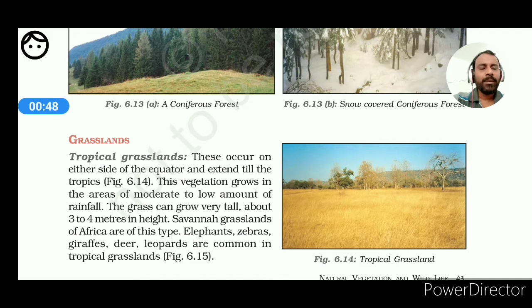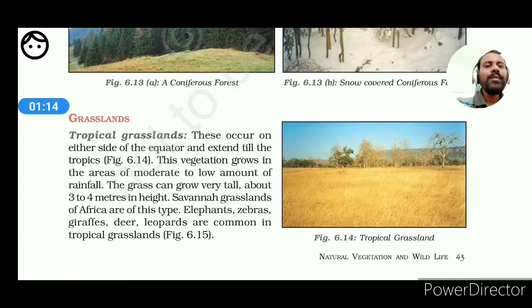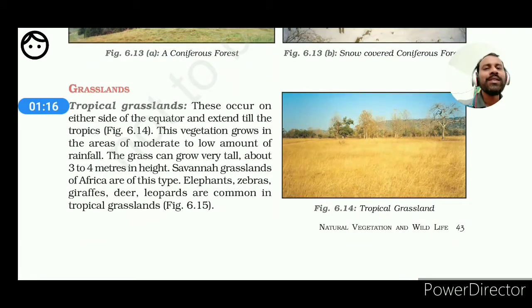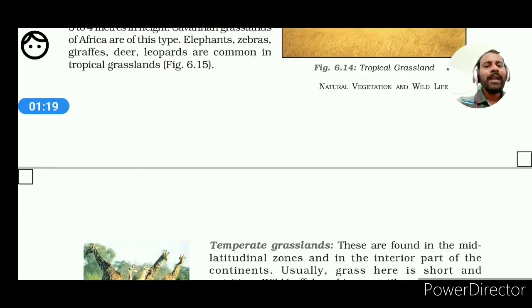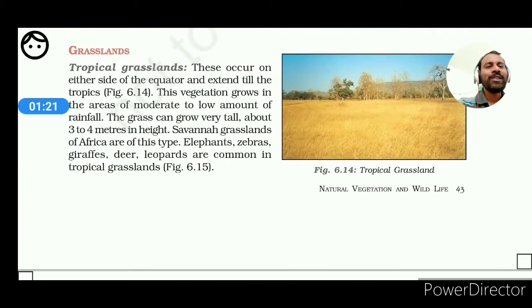Grasslands are comparatively inferior quality natural vegetation. They are mainly found where comparatively less precipitation or less rainfall occurs. Such areas are very much acquainted with the grasslands. In a similar way to the natural vegetation, the grasslands can be classified into two types. One is referred to as a tropical grassland and another is referred to as a temperate grassland.